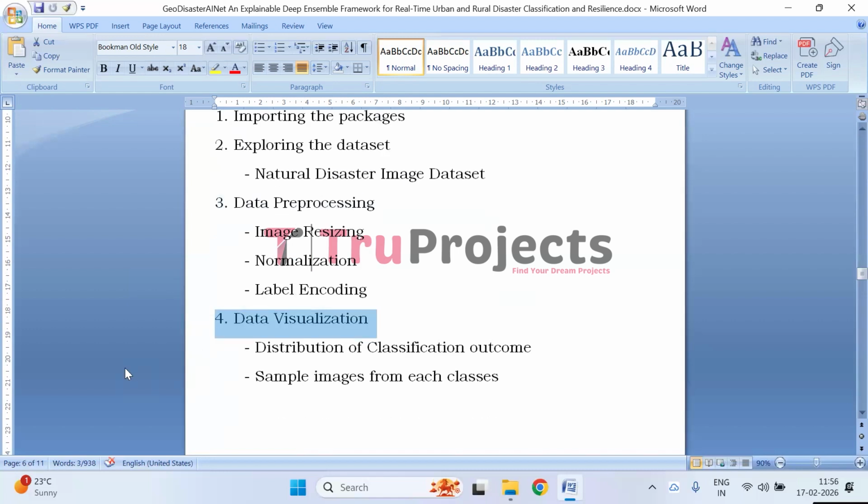Next, data visualization. Data visualization consists of distribution of classification outcome and sample images for each class. First, distribution of classification outcome: a graphical representation is created to show how images are distributed across different disaster categories. Next, sample images for each class: representative images from each disaster class are displayed to visually verify correctness and diversity of the dataset.